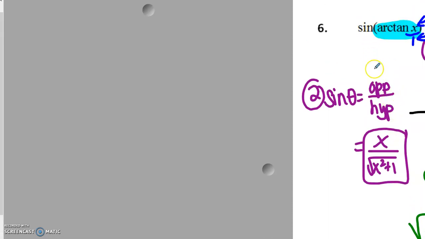Okay, so then the question wants us to find the sine of that angle. So sine is opposite over hypotenuse. So opposite of that angle is x, and the hypotenuse is square root x squared plus 1. And again, you can leave your answer just like that.